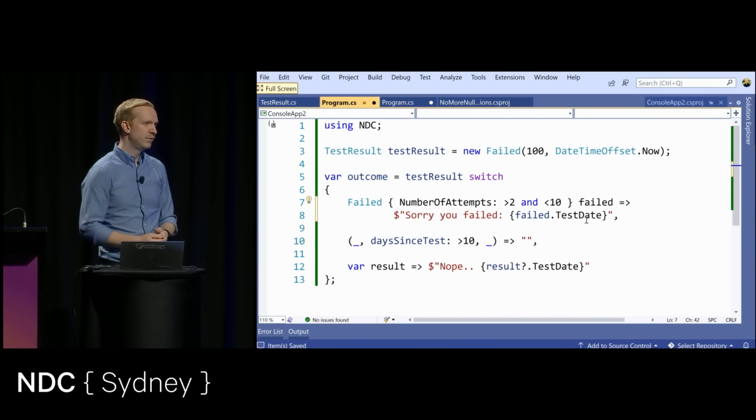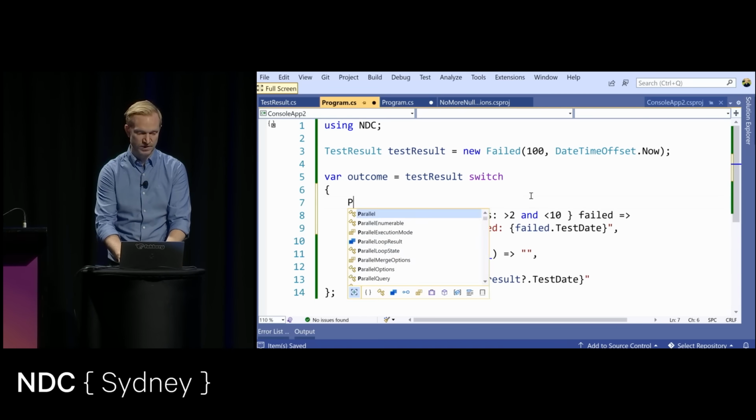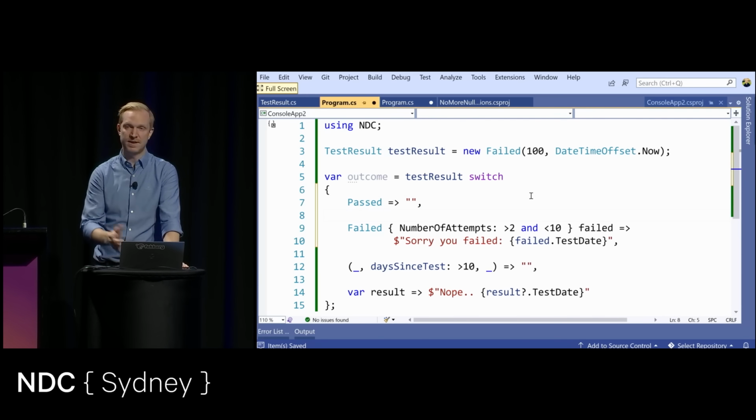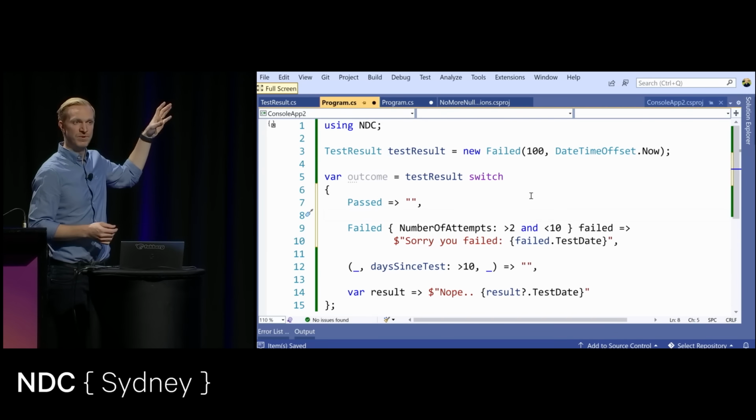This isn't only useful inside a switch expression. So we could fill this up with a lot of other ones as well, right? So it's passed. I could do that as well. So you get the idea. You can use all of these different patterns together. It doesn't have to have the same type of patterns.